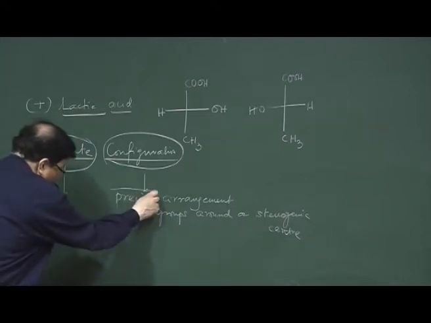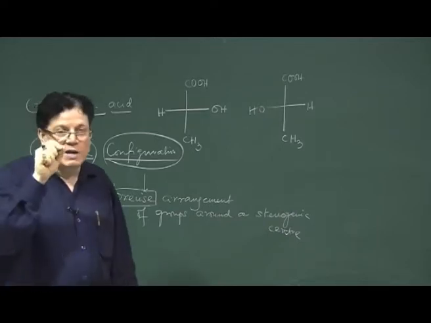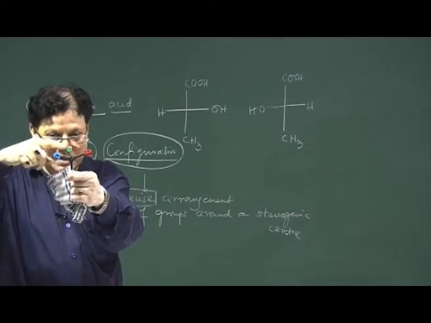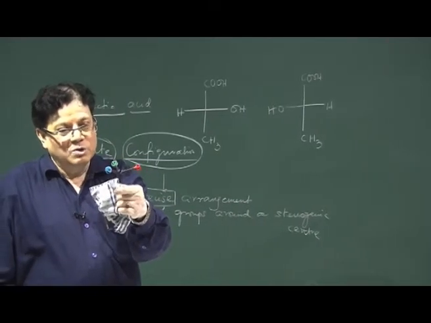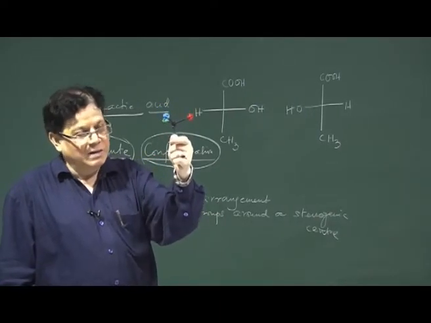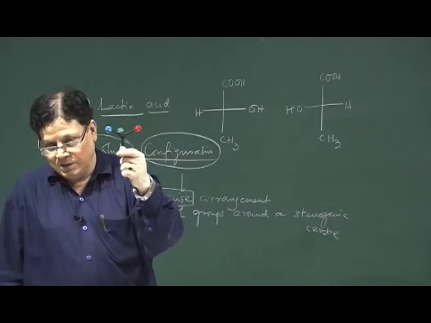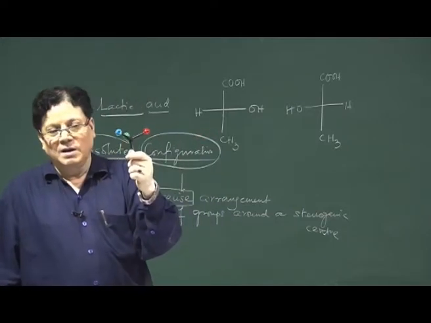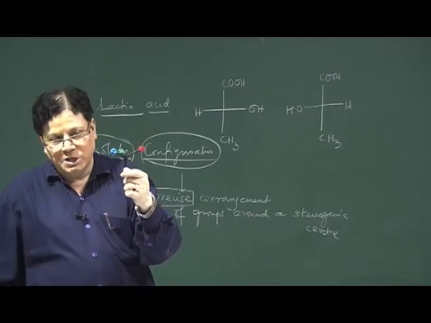Now, if you use the word precise, then it becomes absolute configuration. That means you really know where the blue group is going, where the green ball is going, where the red ball is going, where the white ball is going. Okay. So, if you know that, that becomes the absolute configuration of the molecule, and this is very difficult to determine. This is only obtained by X-ray crystallography. You can actually determine the absolute arrangement of the ligands in 3-dimensional space.